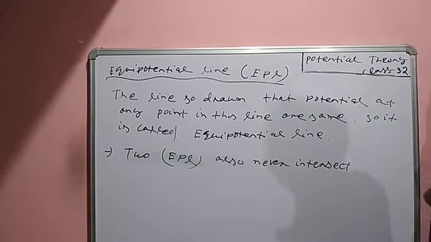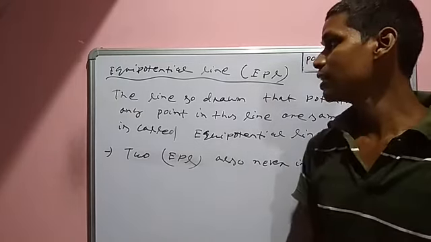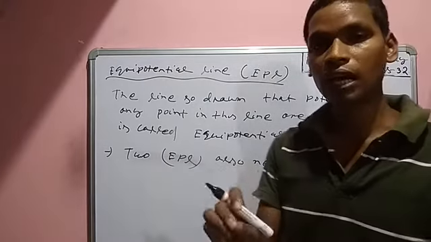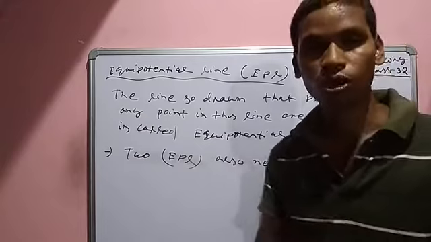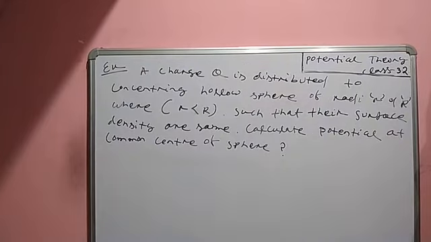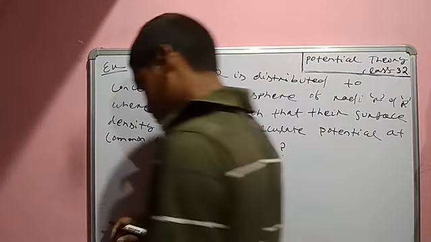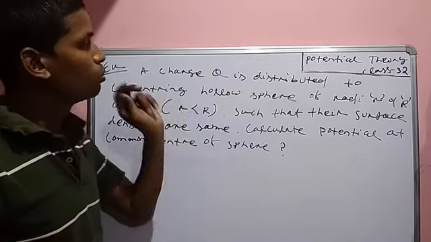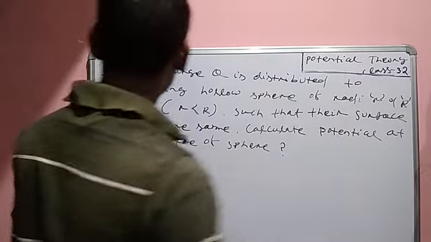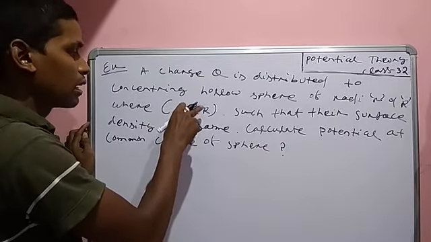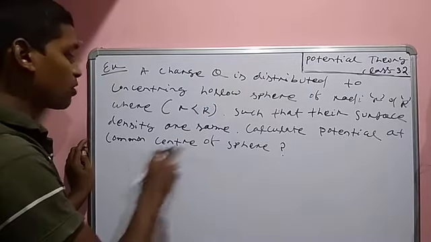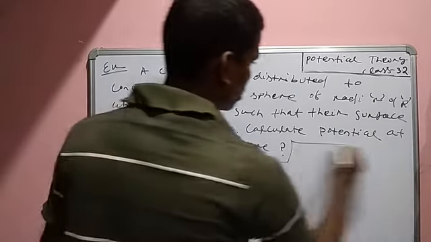Now the electrostatic potential is finished. Yes or no? Now I will give some important examples, so you have to write down. Here is one example. A charge Q is distributed to two concentric hollow spheres of radius small r and capital R, where small r is less than capital R, such that their surface densities are the same. Calculate the potential at the common center. This is the one question.